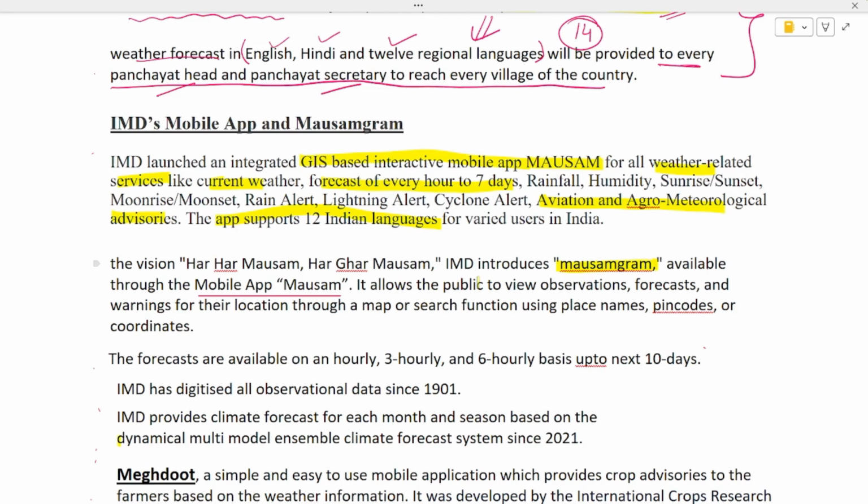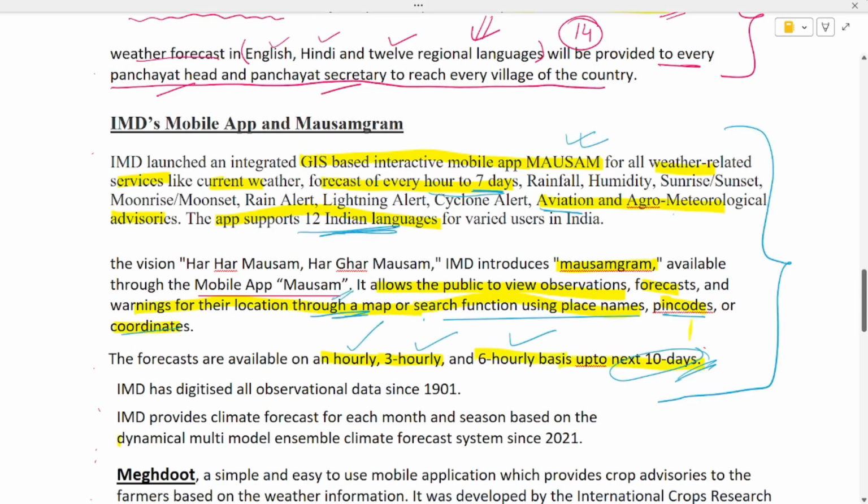It allows the public to view observations, forecast, and warning for their location through a map or search function using the place name, the pin codes, and coordinates will work too. The forecast is available on an hourly basis, 3 hourly basis and 6 hourly basis up to next 10 days.